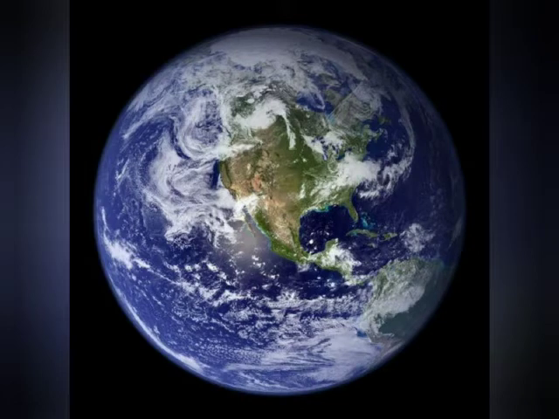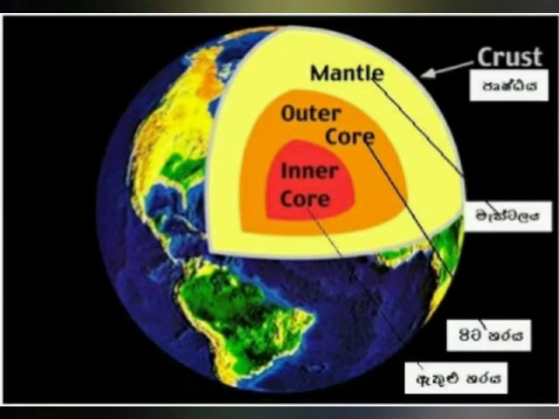Let's talk about the inner parts of the earth. The inner part of the earth can be divided into 3 layers as core, mantle and crust. Core is 1100 kilometers, mantle is 2400 kilometers, crust is 2900 kilometers. Of 3-dimensional replica of internal structure of the earth.